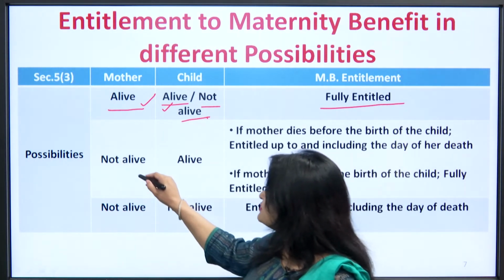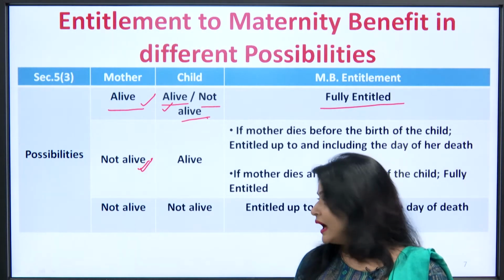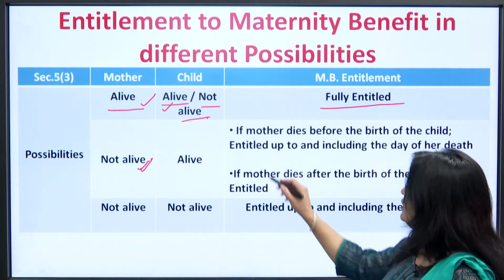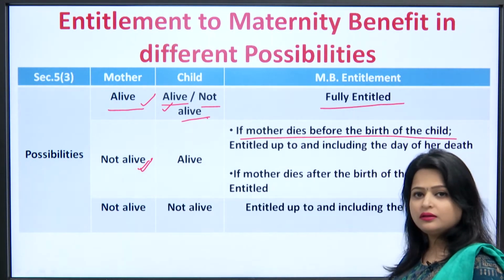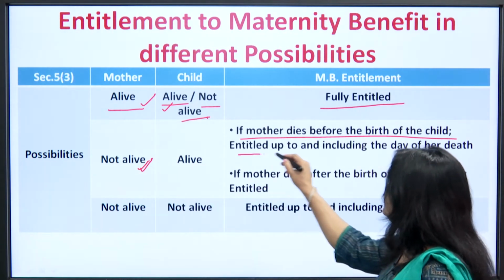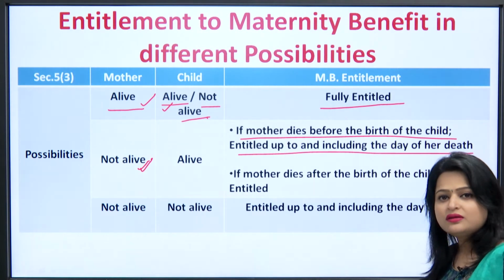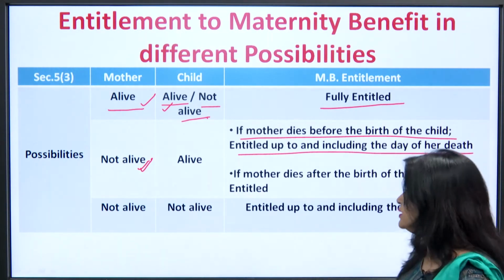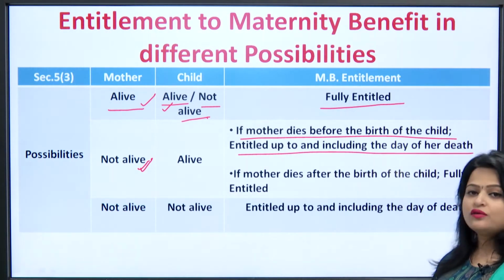The second case is if the woman is not alive, and this case is further segregated into two conditions. If the mother dies before the birth of the child, she is entitled up to and including the day of her death. Now in this case she is not getting the complete maternity benefit, she will only receive the benefit up to and including the day of her death.